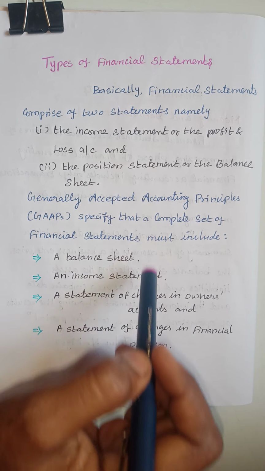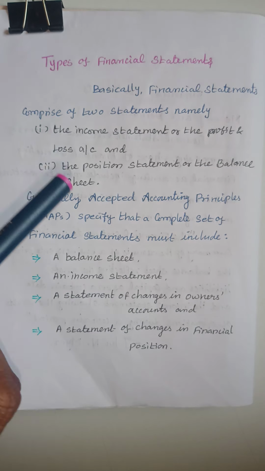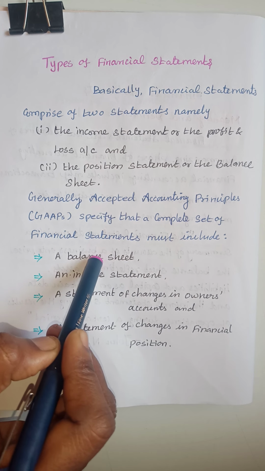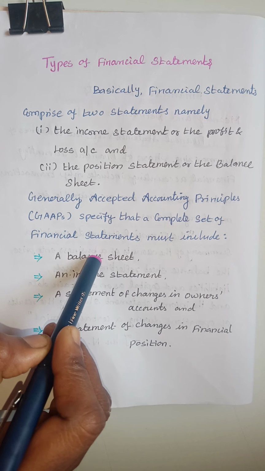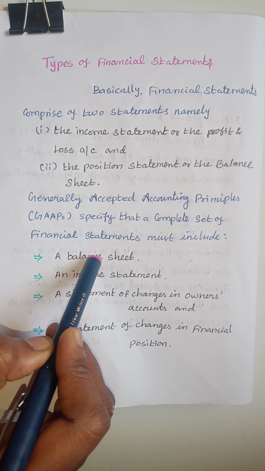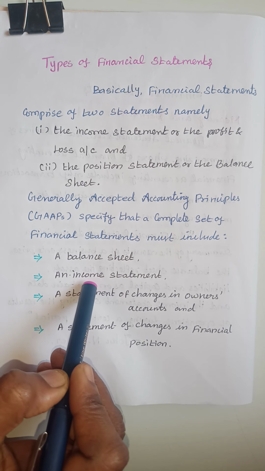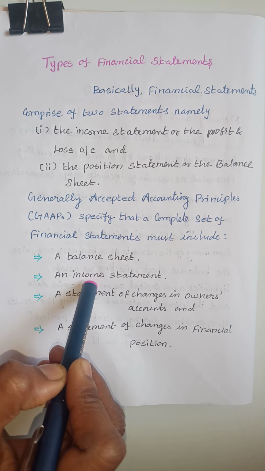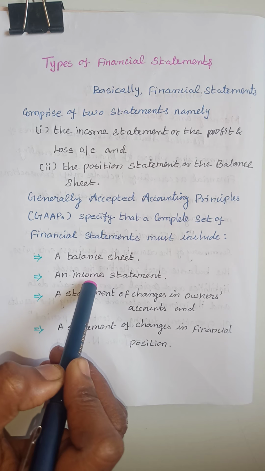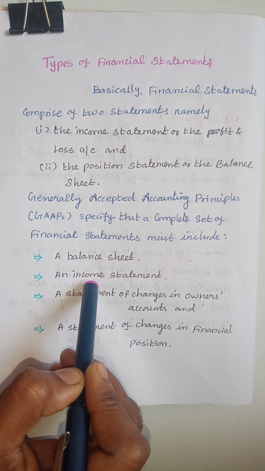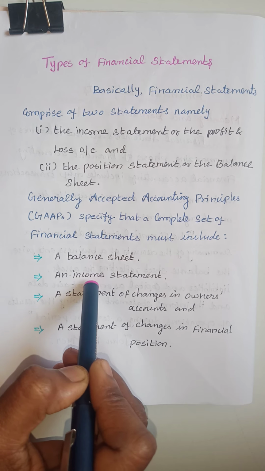These are the types of financial statements. A balance sheet shows the position of the company or business. An income statement is nothing but the trading and profit and loss account, which provides the net profit or net loss of the business.